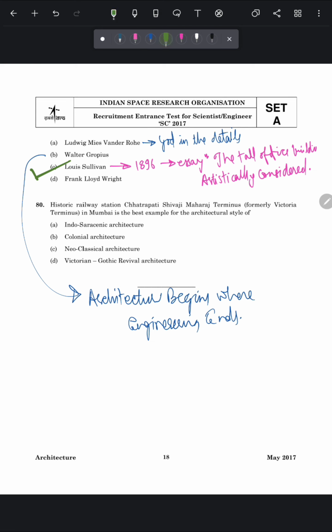Now let's see the last question of this video. Historic railway station Chhatrapati Shivaji Maharaj Terminus, formerly Victoria Terminus, which is located in Mumbai, is the best example of the architecture style of, and the correct answer of this question is option number D, Victorian Gothic Revival architecture.